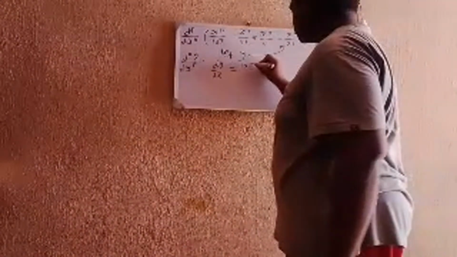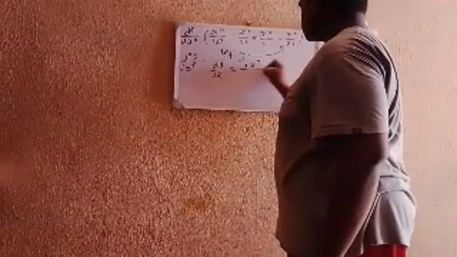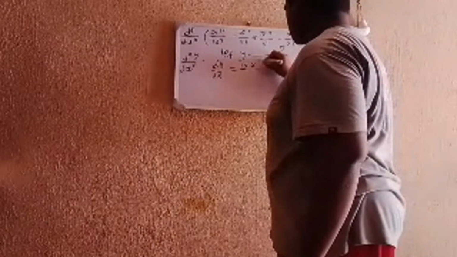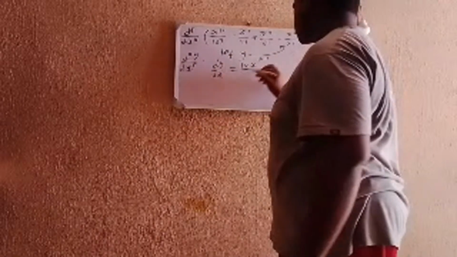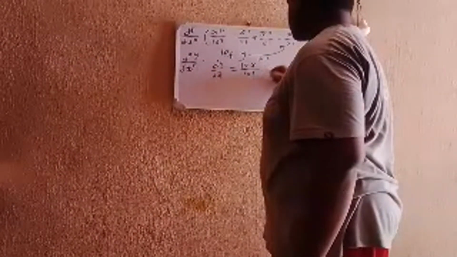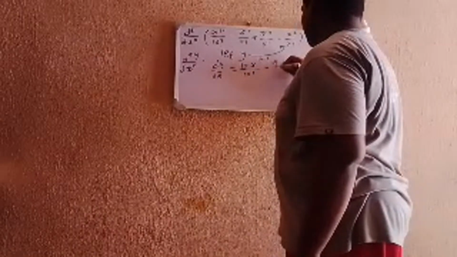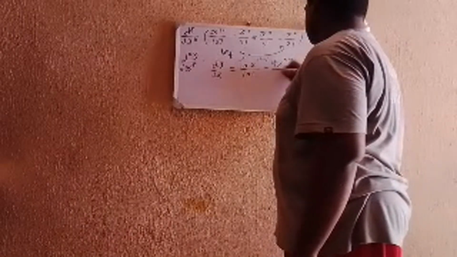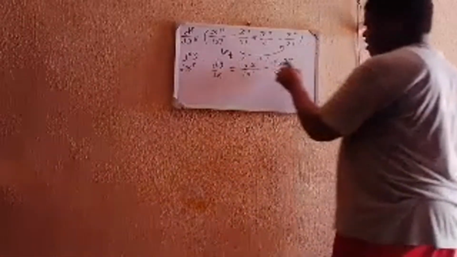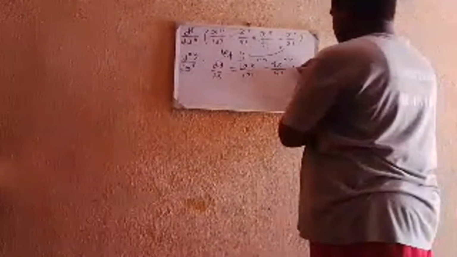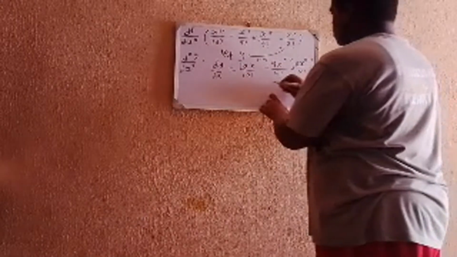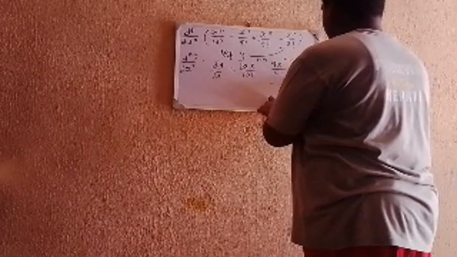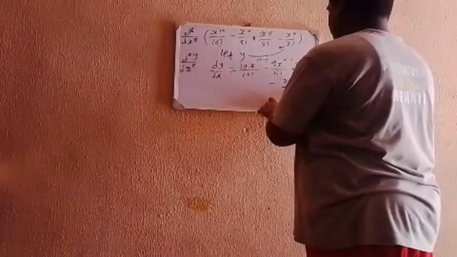So we have 10x to the power of 10 minus 1 divided by 10 factorial, minus 9x to the power of 9 minus 1 divided by 9 factorial, plus 8x to the power of 8 minus 1 divided by 8 factorial, minus 7x to the power of 7 minus 1 divided by 7 factorial.